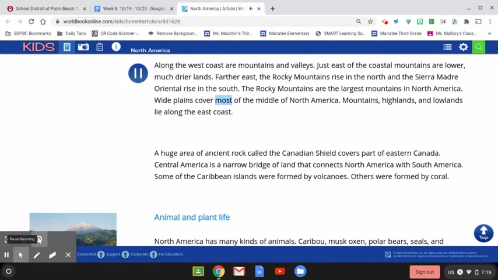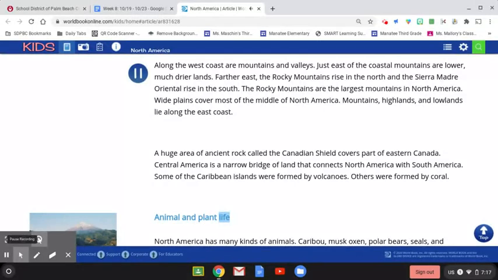Wide plains cover most of the middle of North America. Mountains, highlands, and lowlands lie along the east coast. A huge area of ancient rock called the Canadian Shield covers part of eastern Canada. Central America is a narrow bridge of land that connects North America with South America. Some of the Caribbean islands were formed by volcanoes. Others were formed by coral.